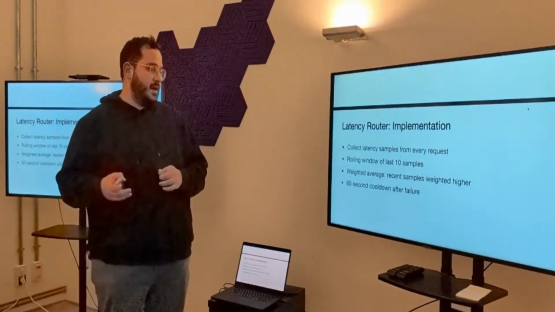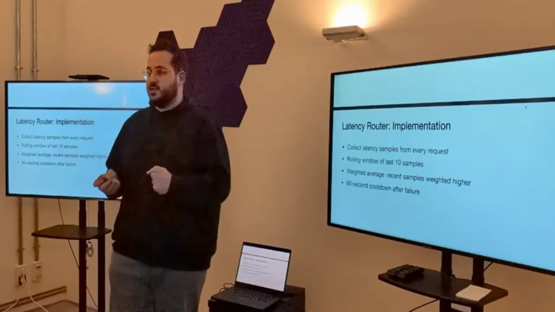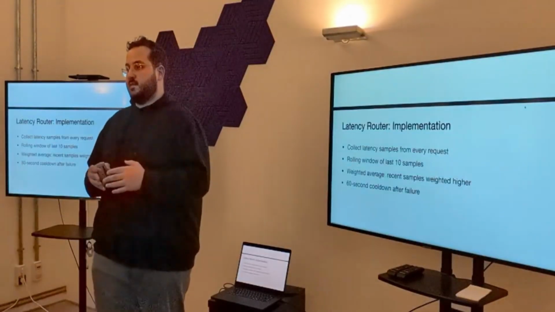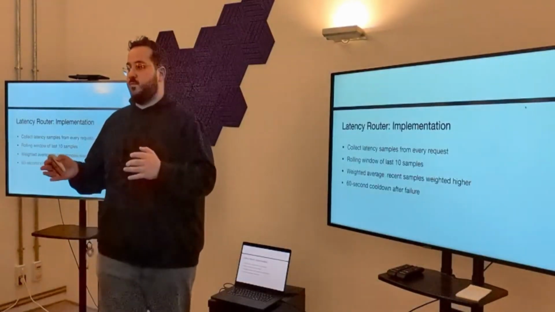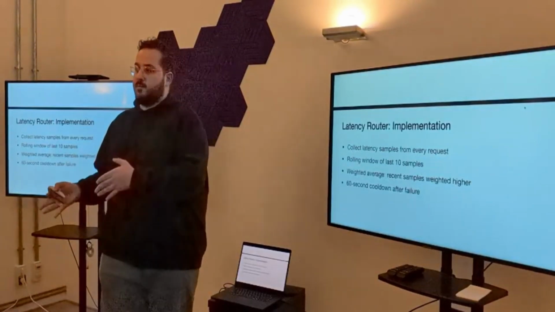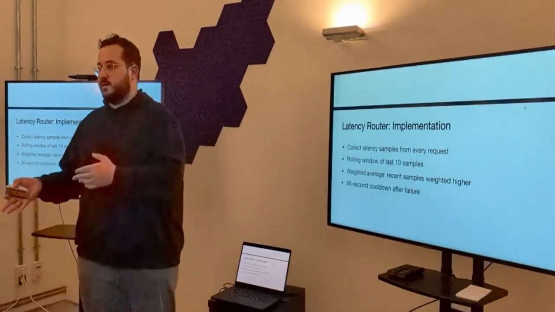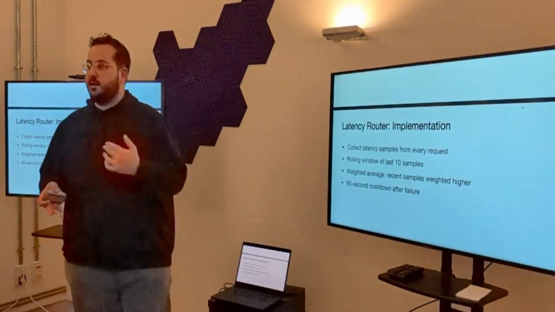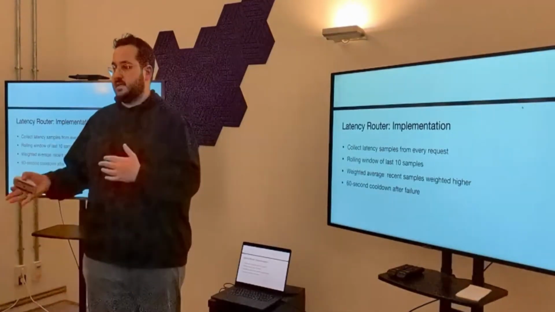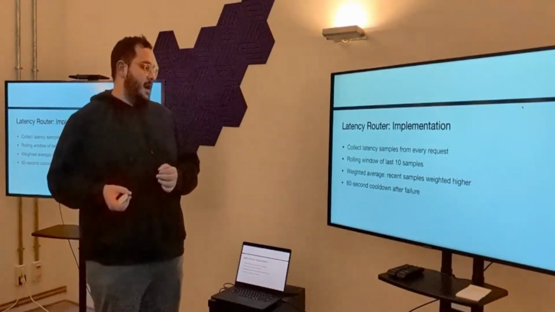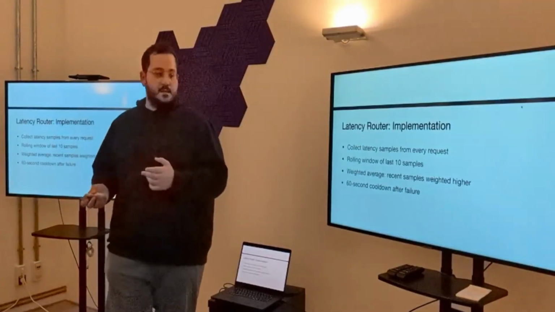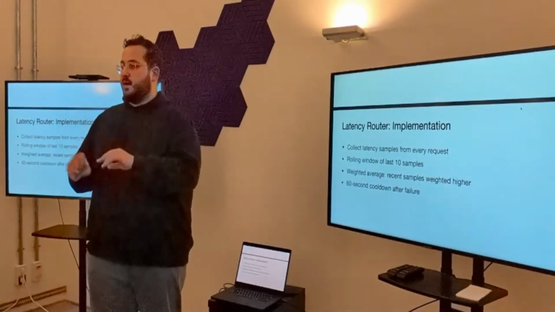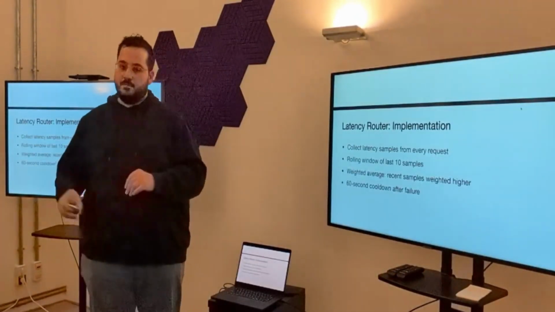We also implemented a weighted averaging. So we don't just care about the last 1 hour of these latencies, but we care about the most recent one. We give it a higher weight, and the earlier ones have less weight. And if something fails, we forget about that endpoint for a whole minute.